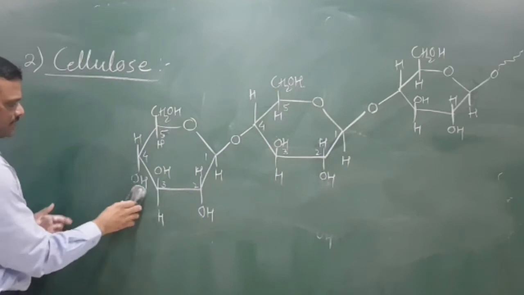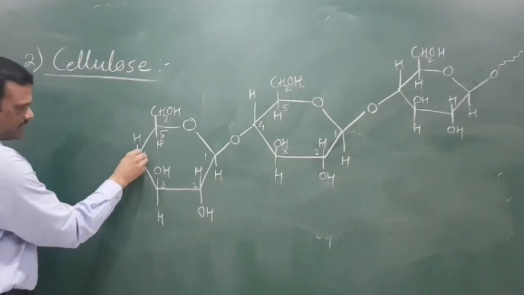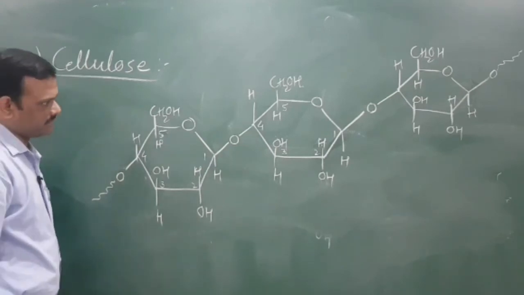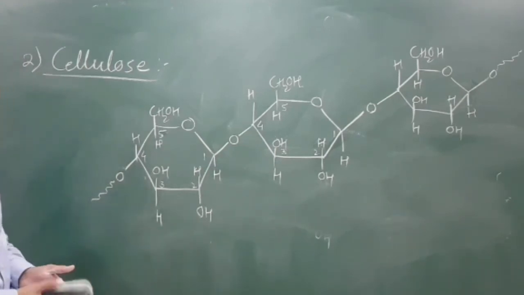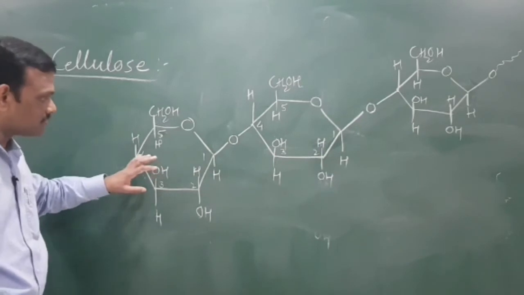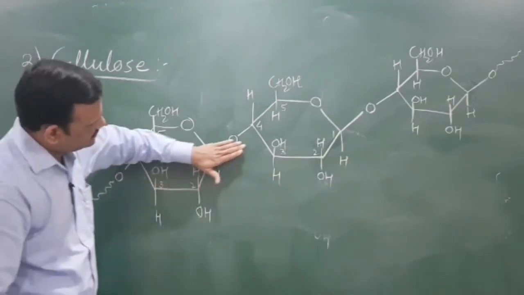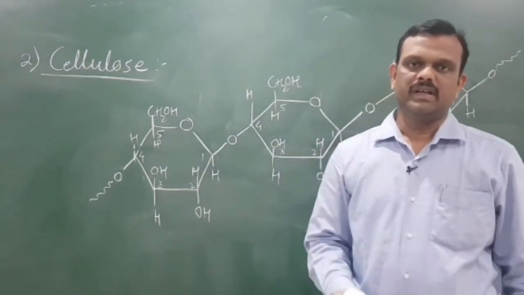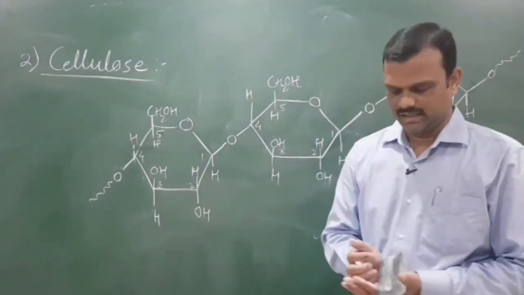Similarly, the C4 of this first unit is also attached to oxygen through polymeric form. Okay, that means these beta D glucose molecules are arranged diagonally through C1 C4 beta glycosidic linkage.